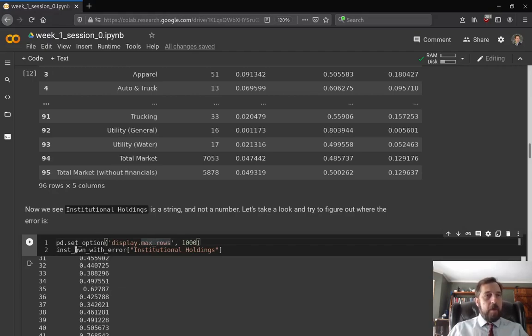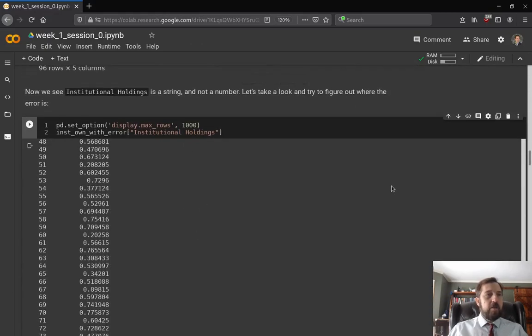Then we can choose just the institutional holdings column via brackets and quotes with the column name. This will return only the institutional holdings column of this data frame. So when we run that, it prints out the whole column.